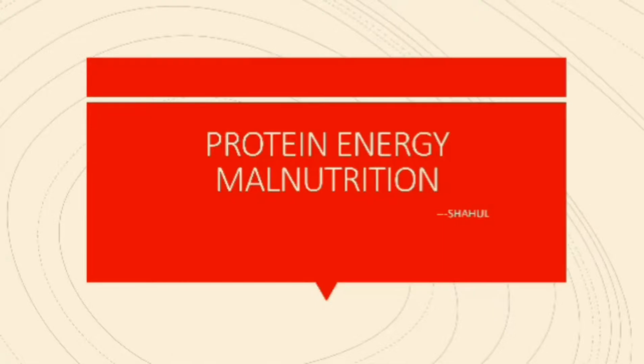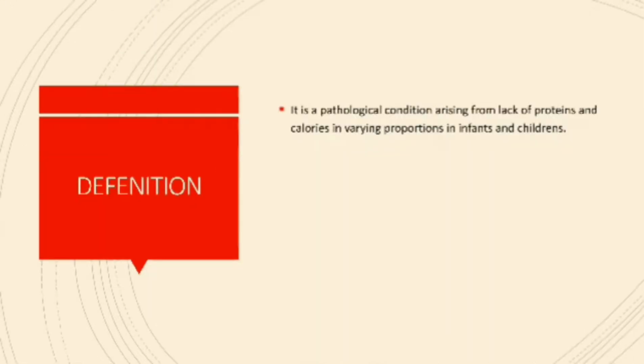Today I am going to give a detailed history about protein energy malnutrition. To begin with, it is a pathological condition arising from lack of proteins and calorie intake in varying proportions in infants and children. Varying proportion means if calorie intake is more with reduced protein intake, that leads to a different manifestation. If both calorie and protein intake is less, that leads to a different manifestation. That's why "in varying proportion" is being used.